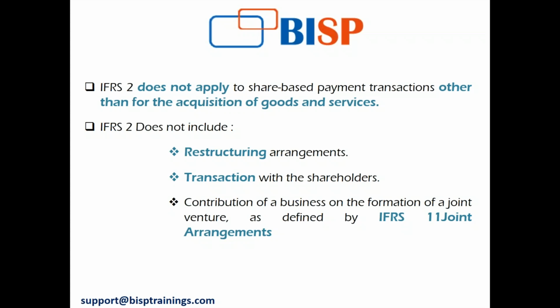Yeah, so as defined by IFRS 11, joint arrangements, joint ventures, and business combinations are not at all within the scope of IFRS 2. They should not be judged into here. They should not be presented here.